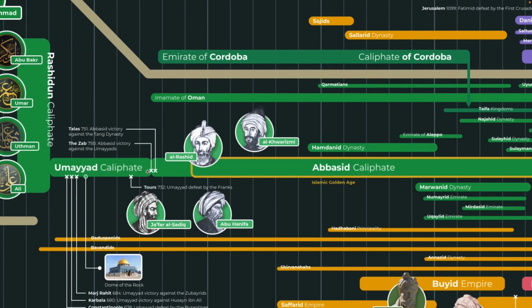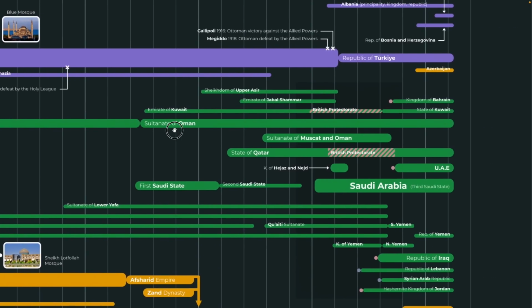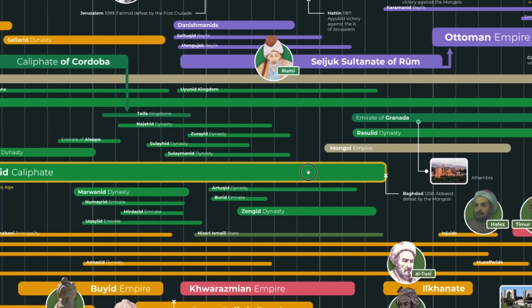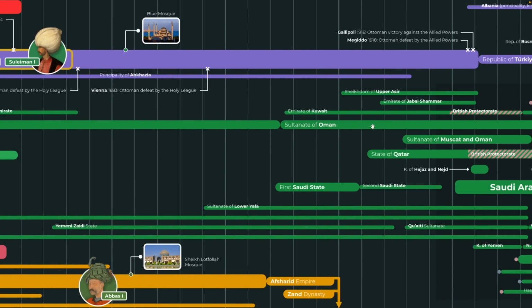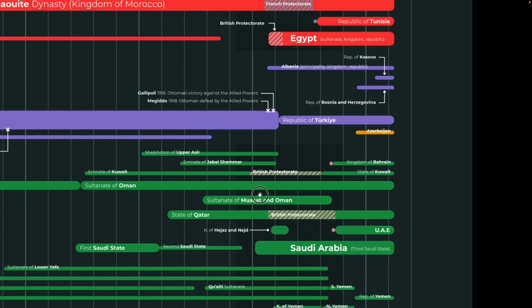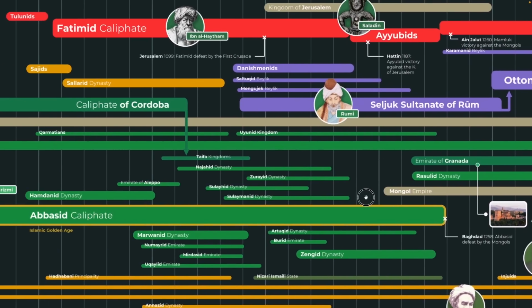The Abbasids take over. But before the Abbasids take over, the Imamate of Oman actually breaks away. And the Imamate of Oman goes all the way to, what is that? Something like the late 1700s. It continues in the mountains of Oman before it's destroyed by the Sultanate of Oman, which then, at the time, would control Oman and Zanzibar. Zanzibar is somewhere up here, and then Zanzibar breaks away.